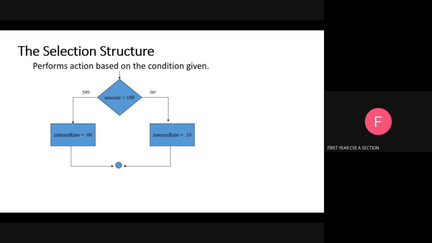Next, selection structure. It performs an action based on the condition given. For example, if our amount is less than 100, yes, go to the left side, interest rate equals 0.06. Suppose the amount is greater than 100, go to the right side, no condition, interest is 0.10.